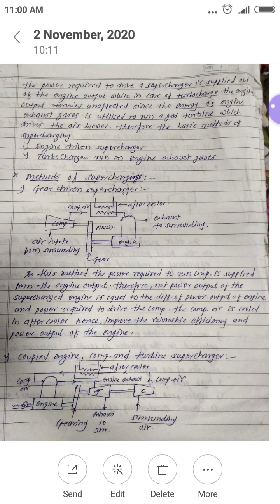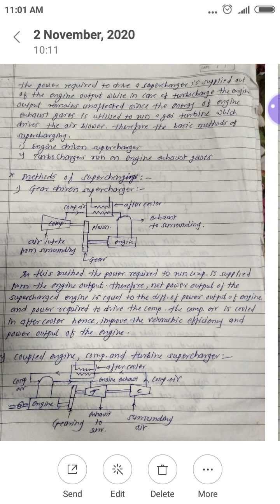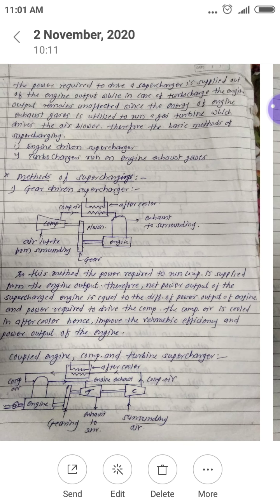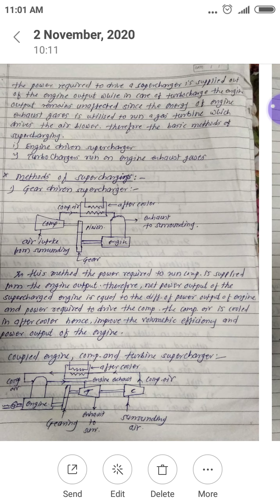If you see the block diagram, the engine output shaft is coupled to the turbine shaft with the help of gear and pinion, and this turbine shaft is directly coupled to the compressor shaft. In this method, both the energies are utilized: some amount of exhaust gas energy is utilized, and again engine output power is also utilized to run the compressor.